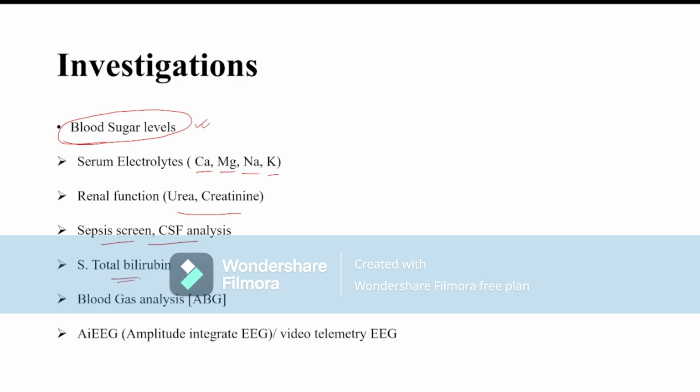Serum bilirubin to rule out kernicterus, and ABG to rule out some metabolic causes of neonatal convulsion like galactosemia or uric acid defect. The first investigation of choice is blood CBG, and the most definite investigation of choice is amplitude integrated EEG or video EEG. This is an MCQ. So the definite investigation of choice is video EEG or amplitude integrated EEG.